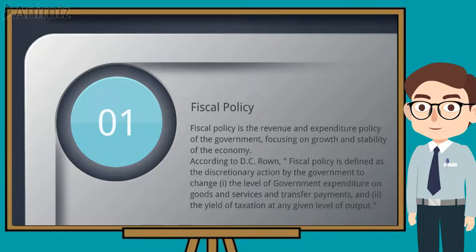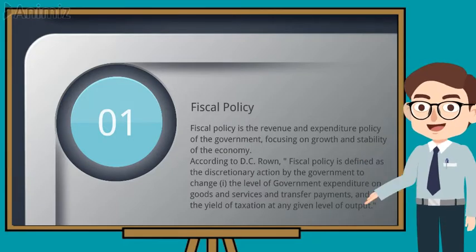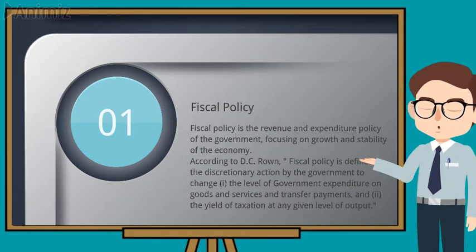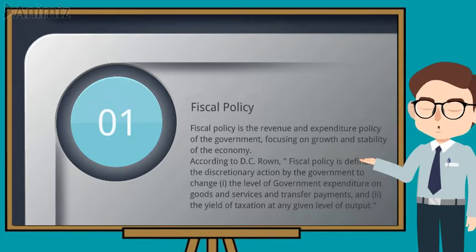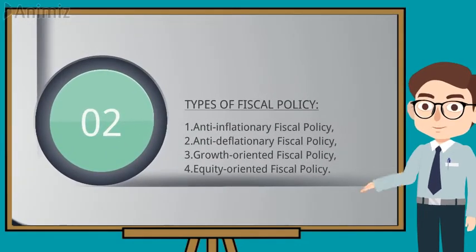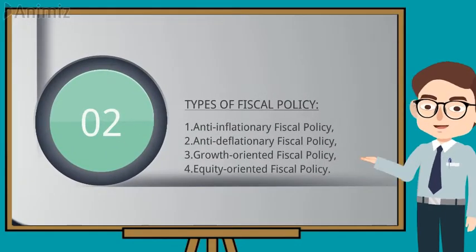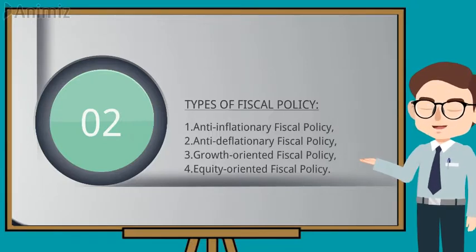In the words of Musgrave, fiscal policy is concerned with those aspects of economic policy which arise in the operations of the public budget. Types of fiscal policy and instruments of fiscal policy will be explained further in this video.